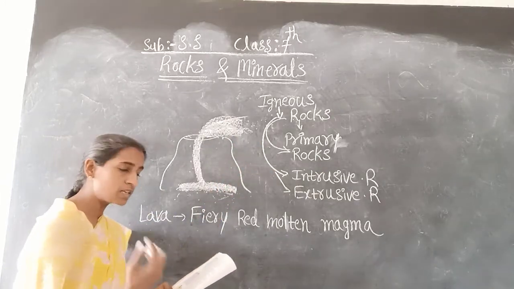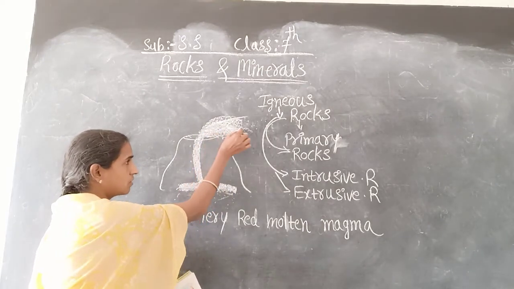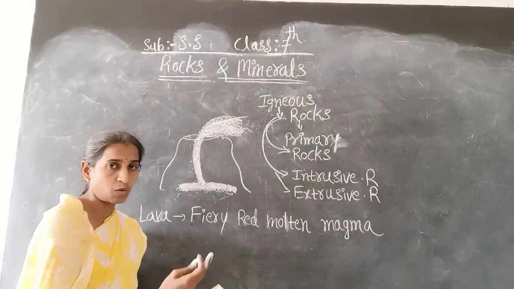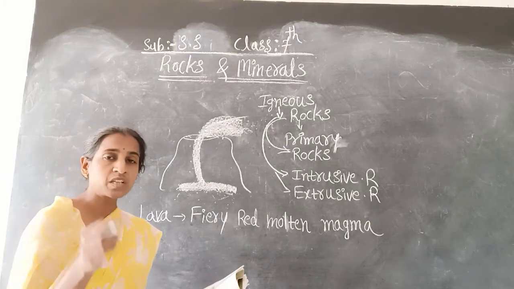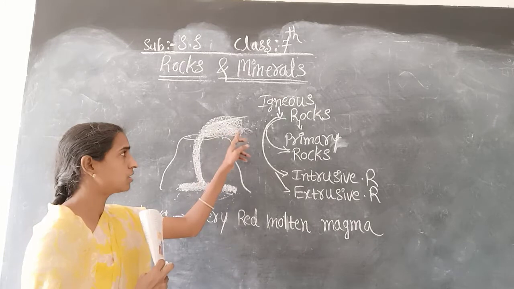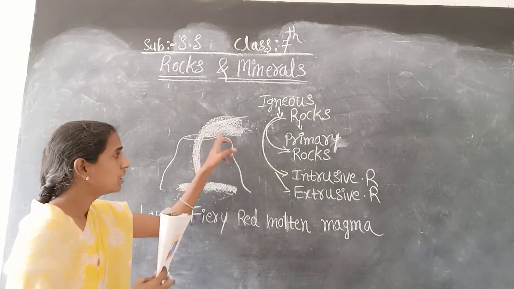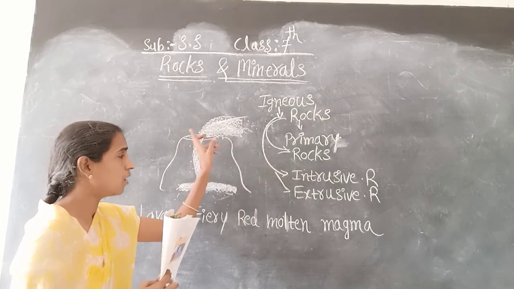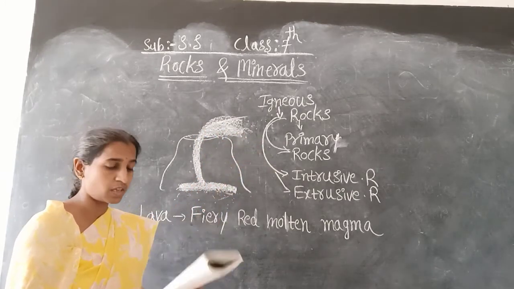So that's why it is given that when the molten lava comes on the earth's surface, it rapidly cools down and becomes solid only. So in such a way rocks are found here only, on the crust. So those rocks are called extrusive igneous rocks.